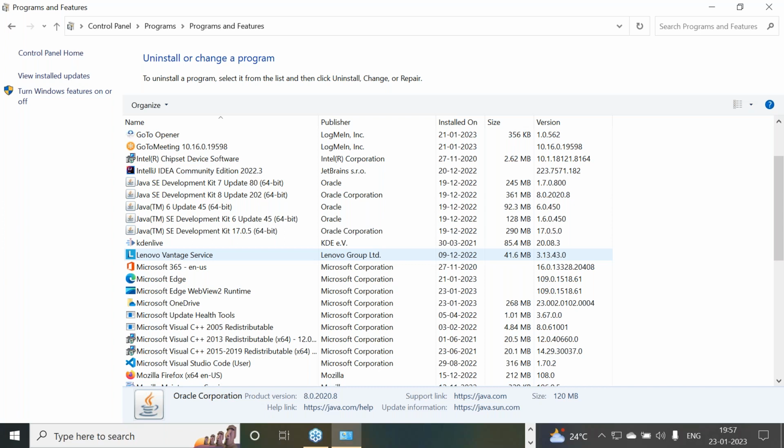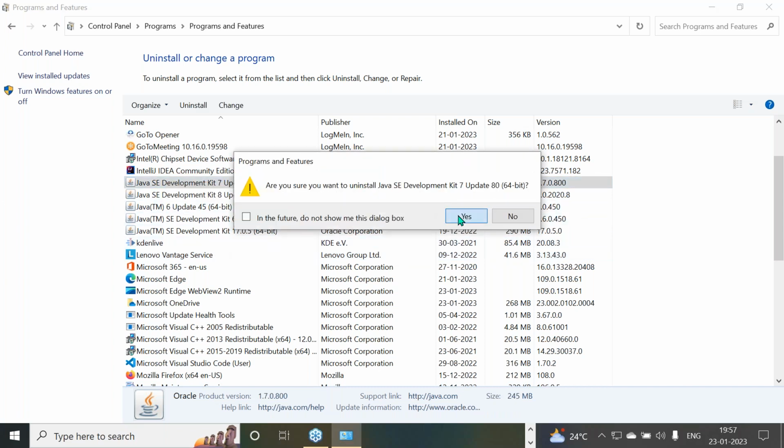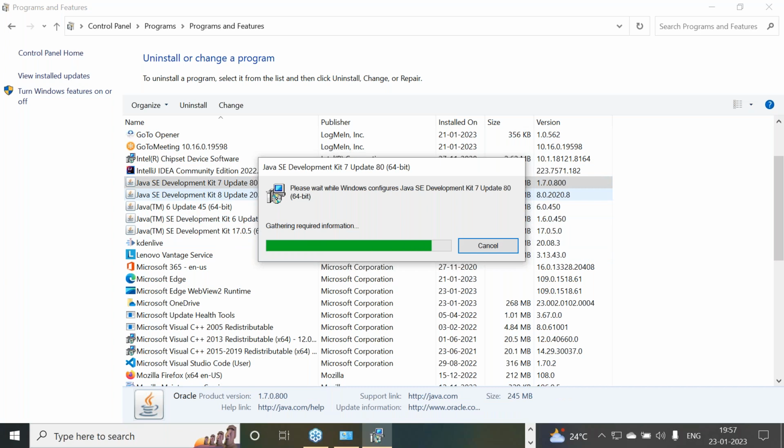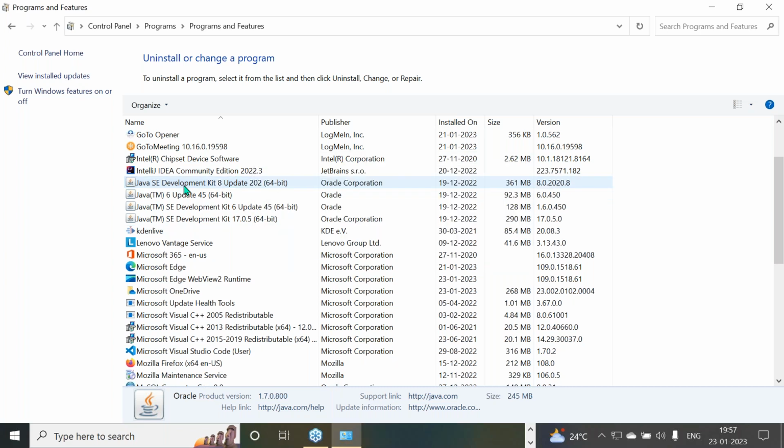Next, after completion of this, initially I'm going to install Java 6, Java 7, Java 8, and Java 17, which I require for my other batches. I will show how to install Java 17 also in front of you. But let me uninstall all the versions here. Why? Because we need to get some clarity. As a Java developer, we should not ask somebody else to come and install our Java software. It's not a good thing. At least we should know how to install Java software.